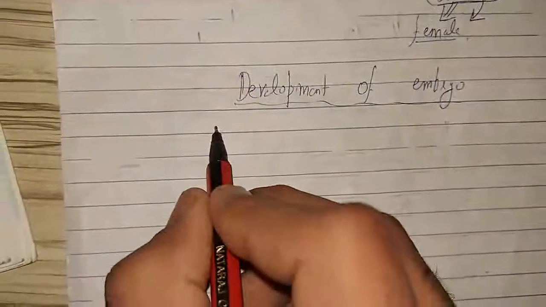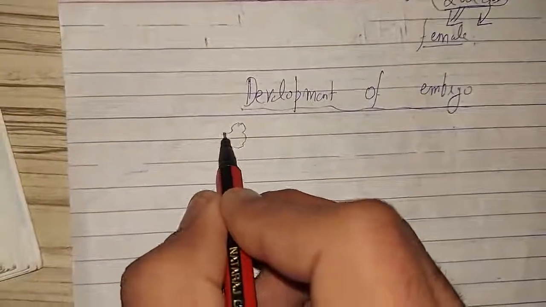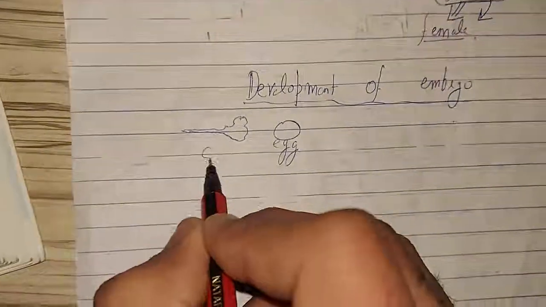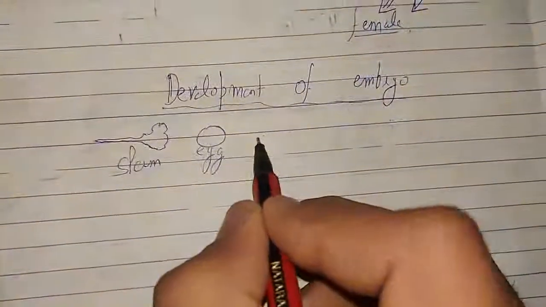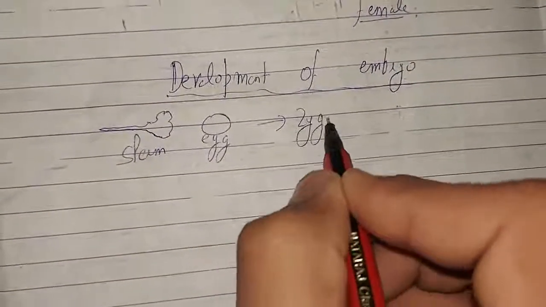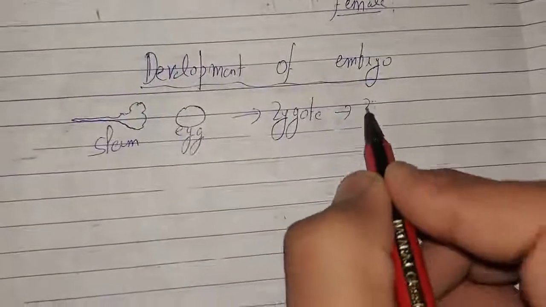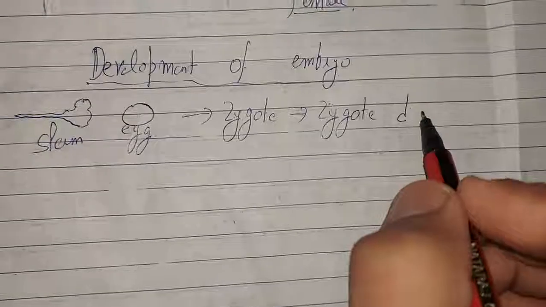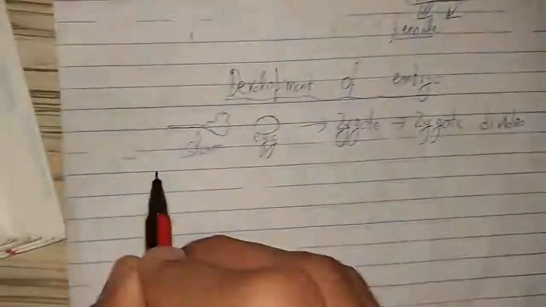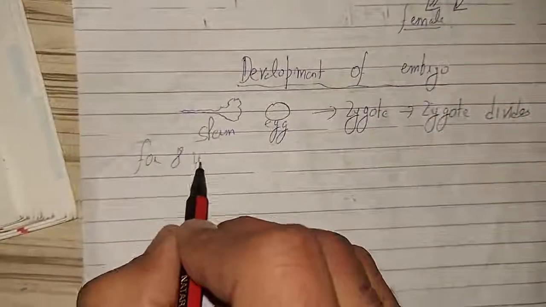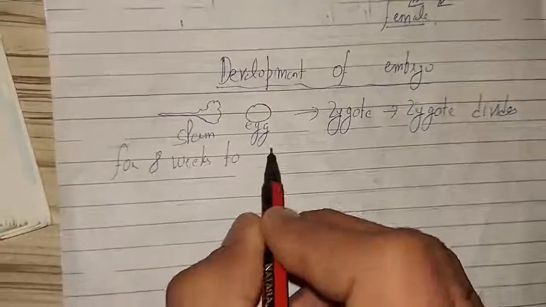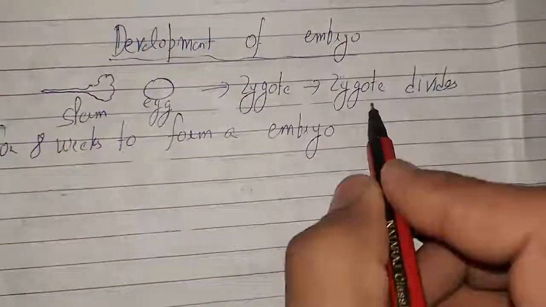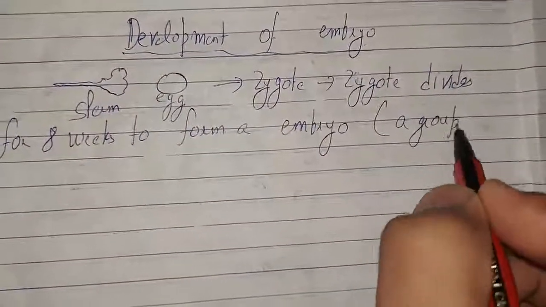What happens in this? A male sperm combines with an egg to form the zygote. The zygote divides for 8 weeks to form an embryo. The zygote is a single cell, the embryo is a group of cells. ये group of cells बन जाएगा.